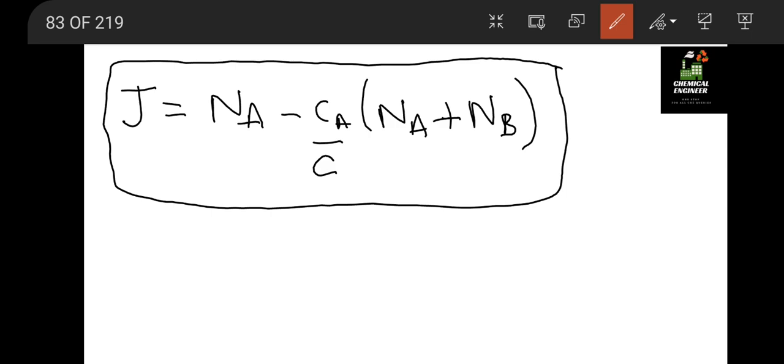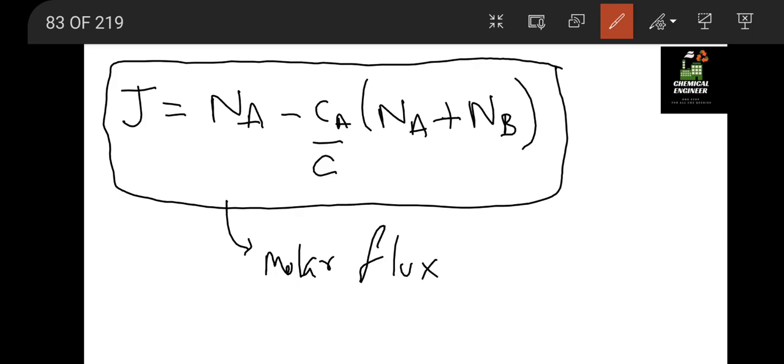NA and NB are the molar flux of A and B relative to a stationary observer. What that stationary means is also not important for GATE, but remember that NA is the molar flux.